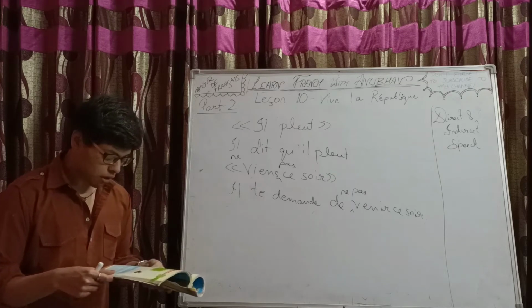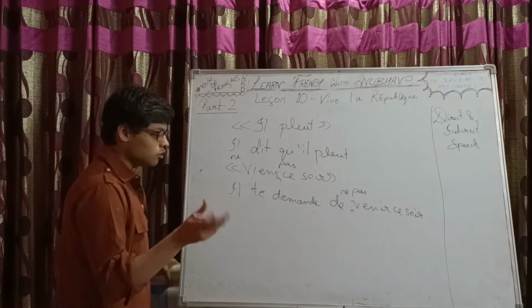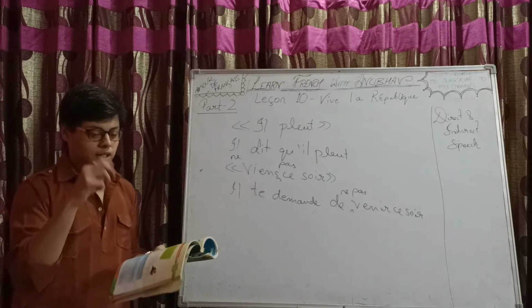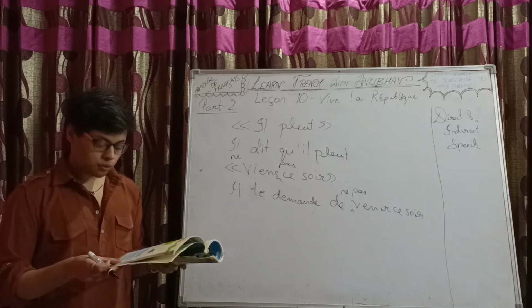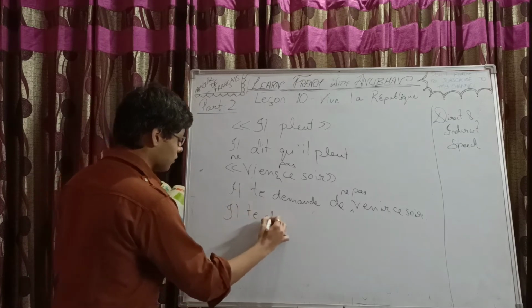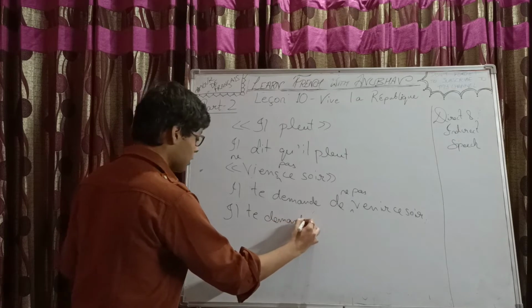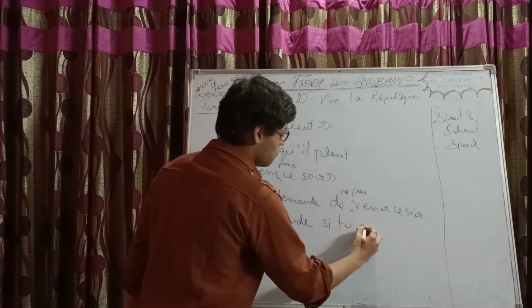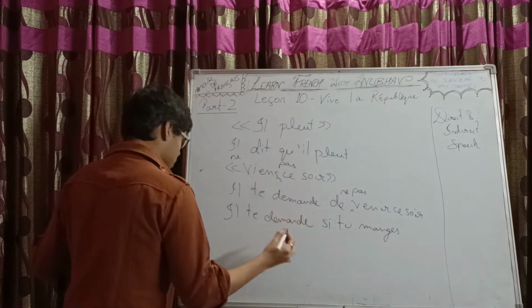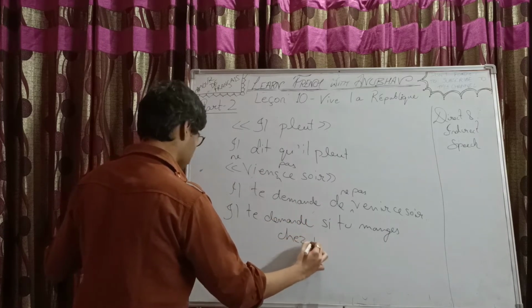Tu manges chez toi. So the statement is tu manges chez toi, a normal interrogative statement with a question mark. How to do it in indirect? It would be il te demande si tu manges chez toi.